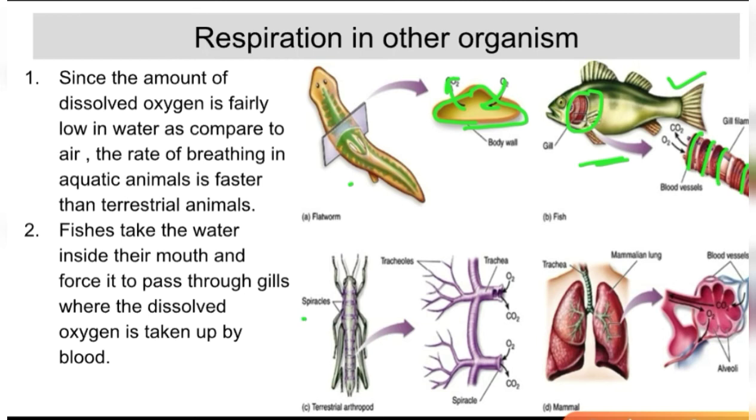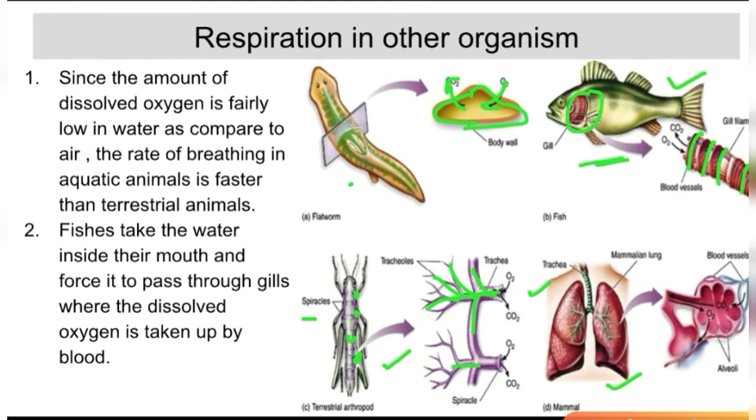Then spiracles are present in insects. These are a kind of branches, and all the tubules are present through which the air is exchanged. These spiracles are small holes present on the body through which they exchange their air. And in mammals, we have a proper lung mechanism through which we exchange the gases.